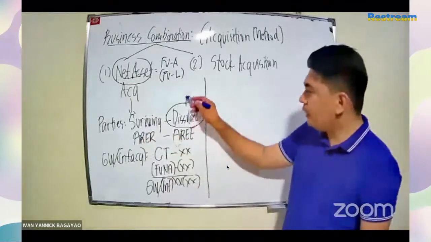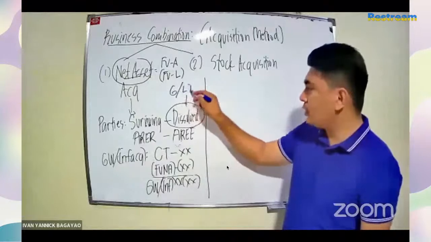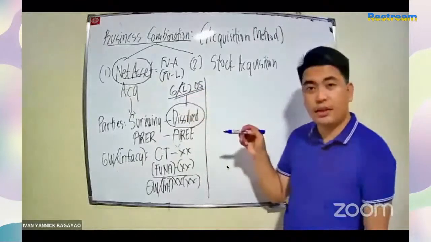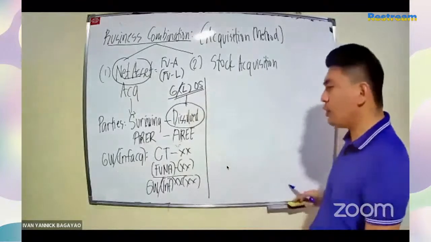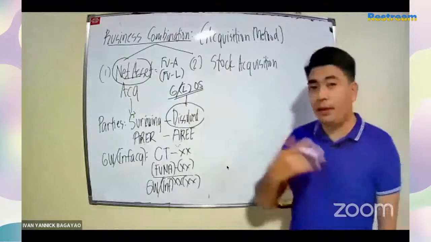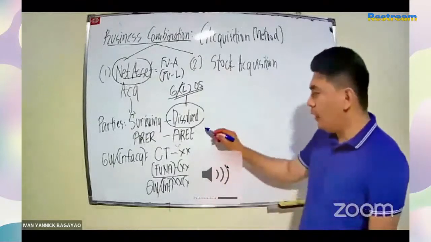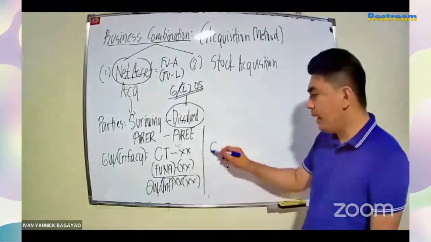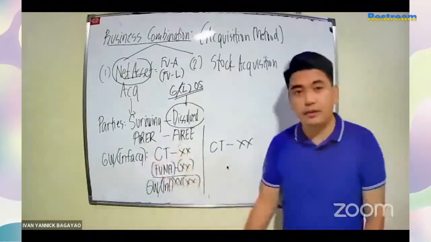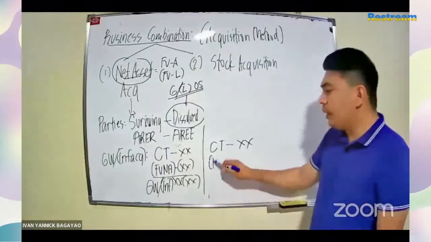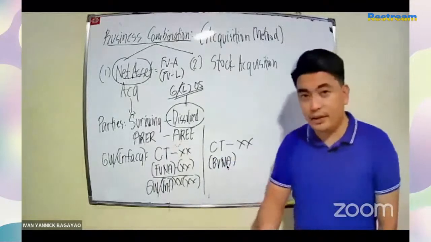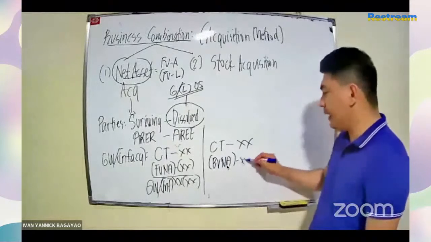Ang possible na tanungin dito is gain or loss on sale. Kung gain or loss on sale ang tatanungin sa problem, sa board exam ninyo, all you have to do is just to compare the consideration transferred, yung ibinayad ni surviving, minus the book value net asset of the seller, yung acquiree, yung nagbebenta.